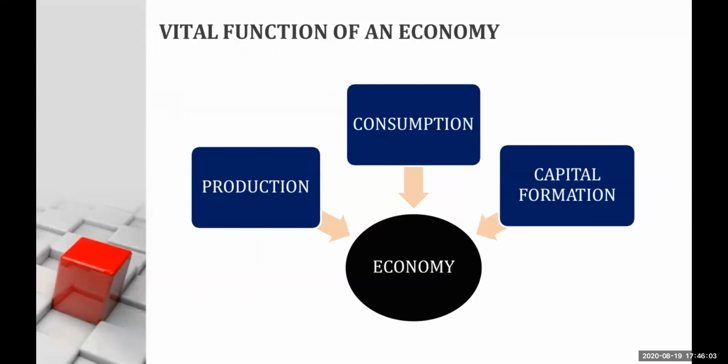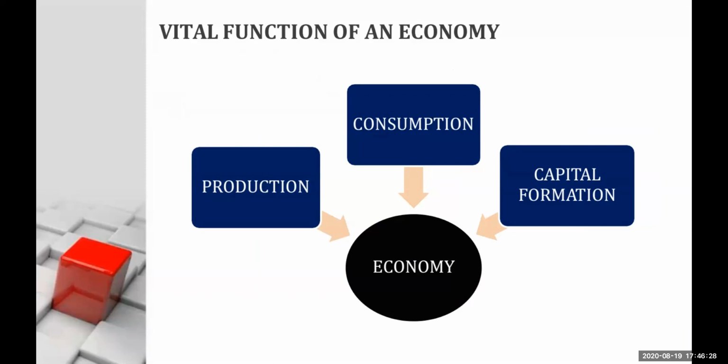Now, every economy has vital functions. When we talk about the important functions of economy, we can divide them into production, consumption, and capital formation. Every economy is involved in production, that is production of goods and services, and producers or manufacturers do this activity.